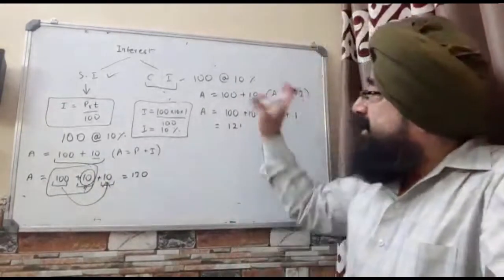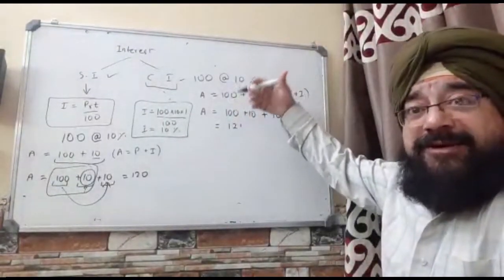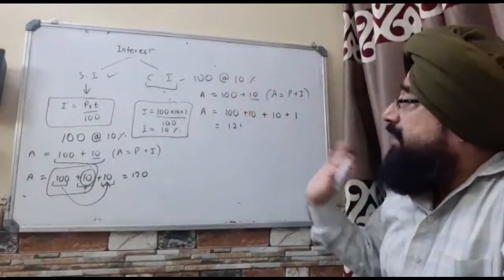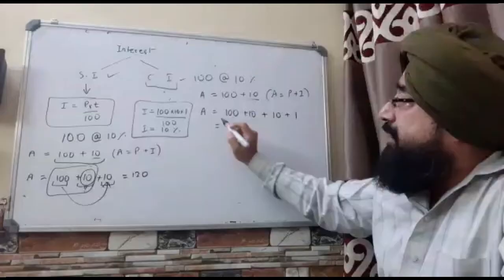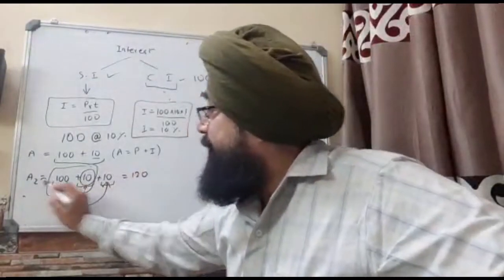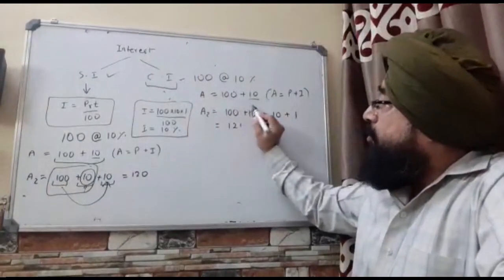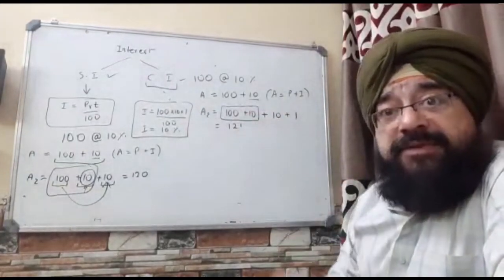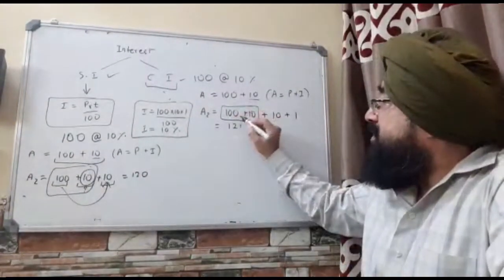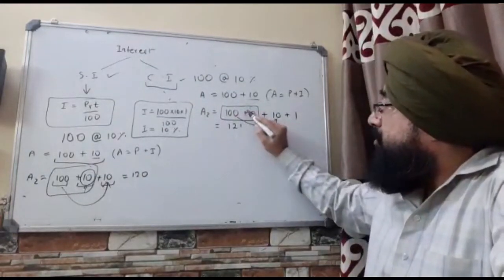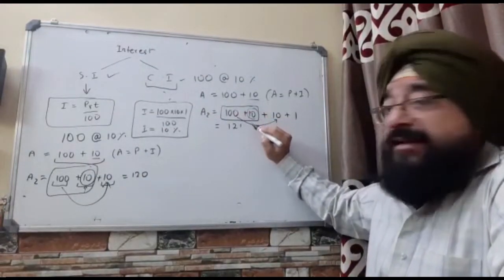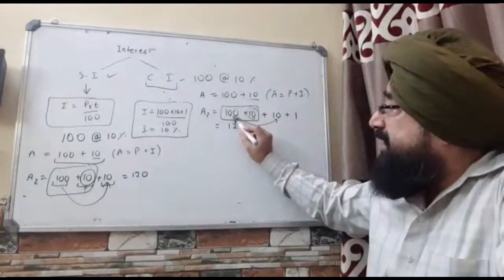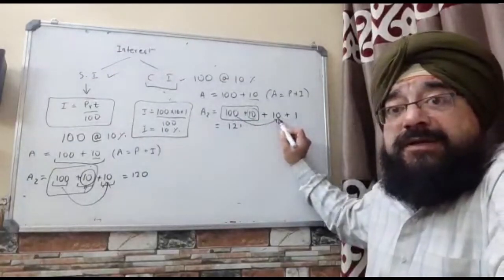Isn't it? Now here the lender has become intelligent. Lender says, okay, after 1 year, if you are returning, it's okay, 110 rupees you are returning. But if you are returning at the end of the second year, then obviously you have to return me the 100 rupees and the 10 rupees and pay me the interest for 1 year on this 100 rupees, which is 10 rupees. What about this 10? What about this 10? Sir, he takes interest on 10 rupees only. Yes, 10 rupees also. I mean, he has taken the interest on 100 rupees, which is 10 rupees.